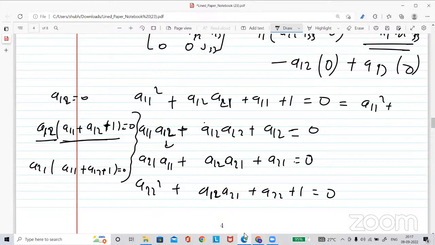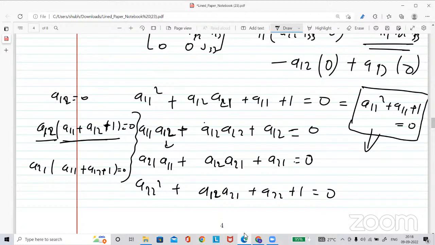A11 square plus A11 plus 1 is equal to 0. This is a quadratic equation. Does this quadratic equation have a real solution? No, sir, because the roots are imaginary. So then you have to remove this case. We are going to a wrong place. So assume that A12 is not equal to 0.